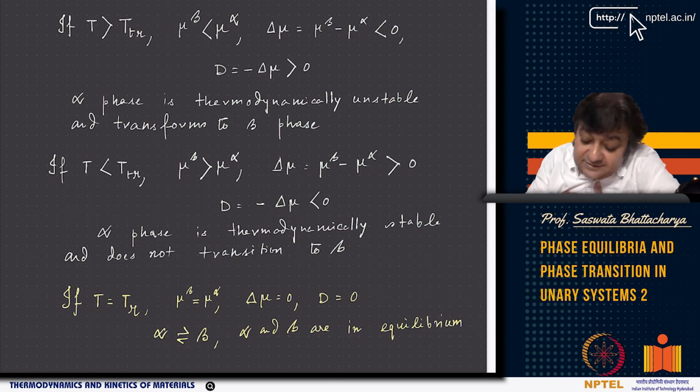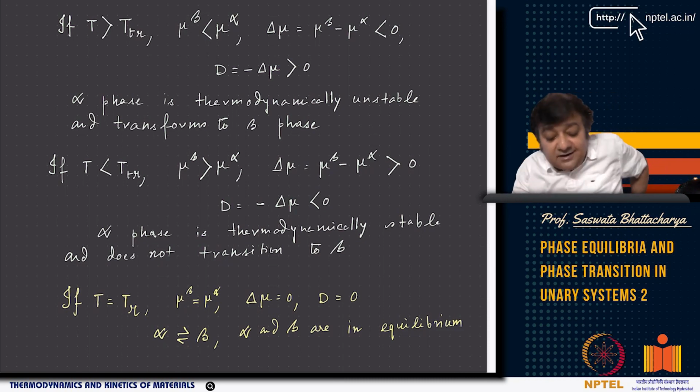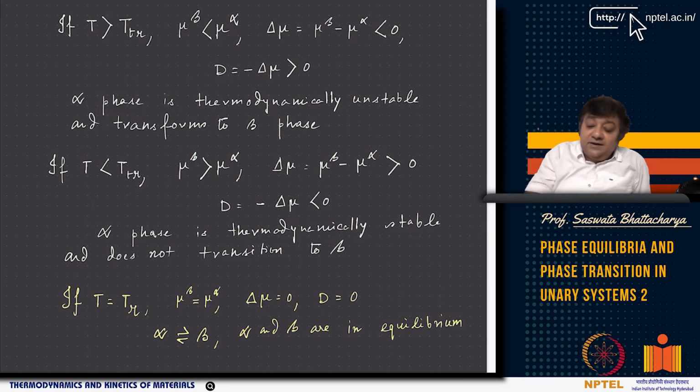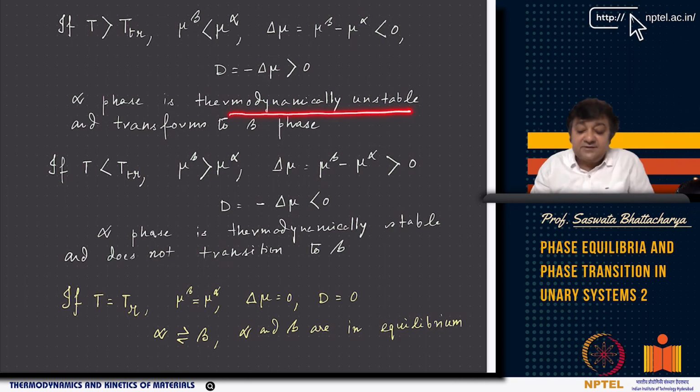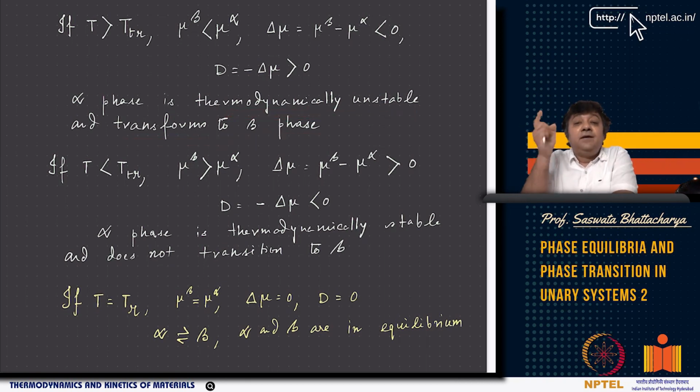So, alpha phase, that means what? Basically what I am telling is, if T is greater than Tr, then D is positive, right? That means alpha phase is thermodynamically unstable, as you can see here, and transforms to beta phase. So if T is greater than Tr, mu beta is less than mu alpha, right? It has the lower free energy, or lower free energy per mole.